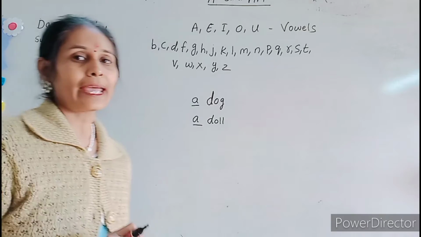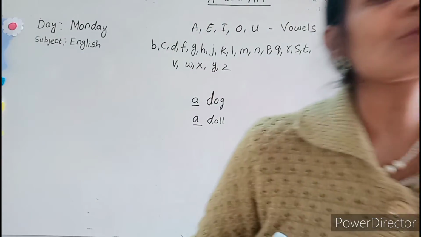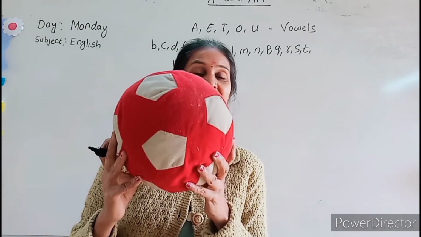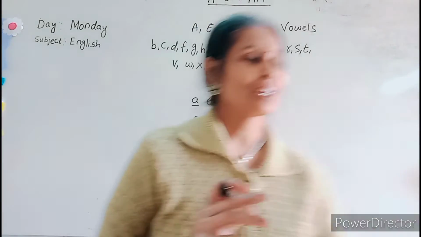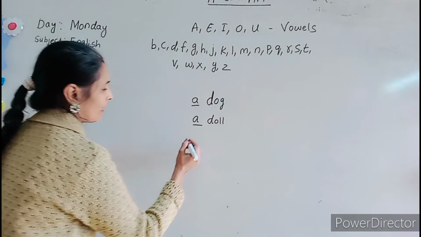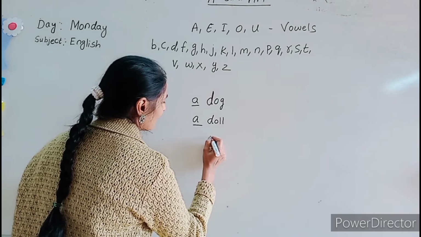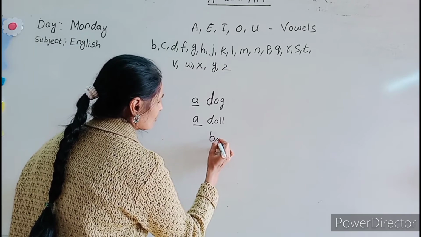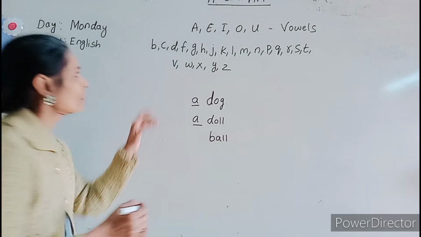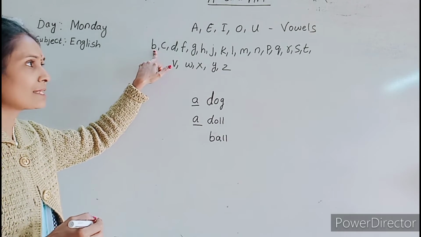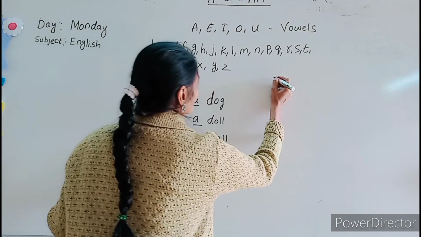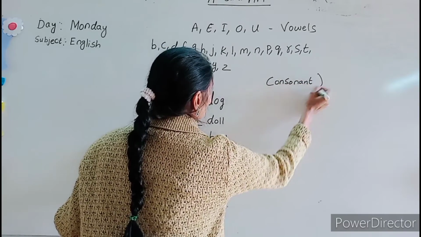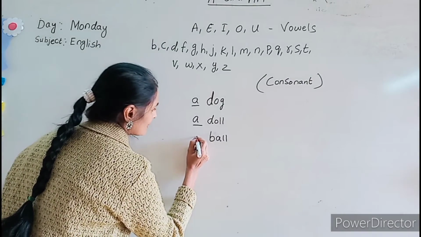Okay. Then again one more thing I am going to show you. What is this? This is ball. This is a ball. Okay, now why we will insert A here beta? Because this is consonant sound. This is also consonant. B-A-L-L, ball. Look at here. B. B is a consonant sound. Now we will insert A here.